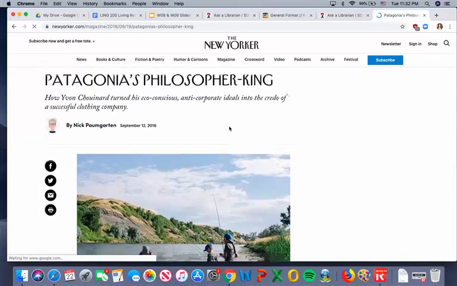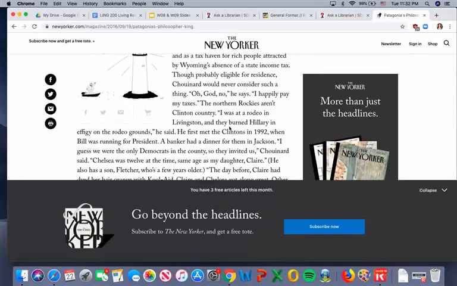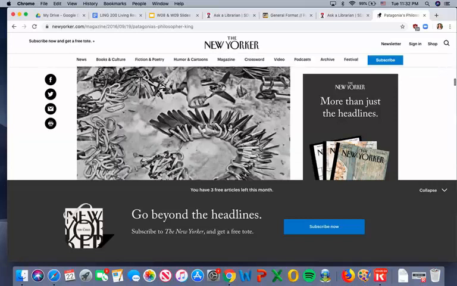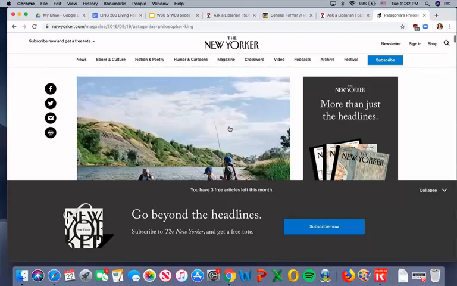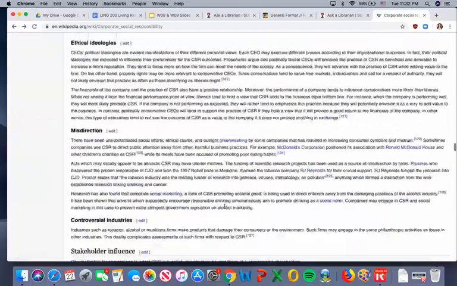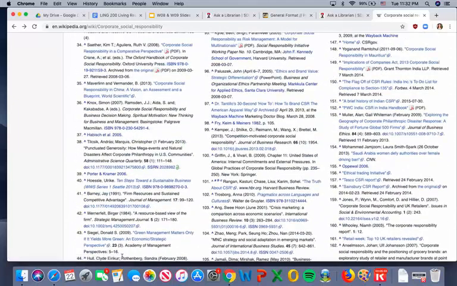Look, it opens up, and the New Yorker is a good publication to get articles from. You can read this and see if that is an idea you want to use, and you can use that source. Another thing, going back to the Wikipedia article, is that you can look at all the sources. Read through some of the titles, think if one of those sounds good, and the blue text is going to be the link to the website that has the article.